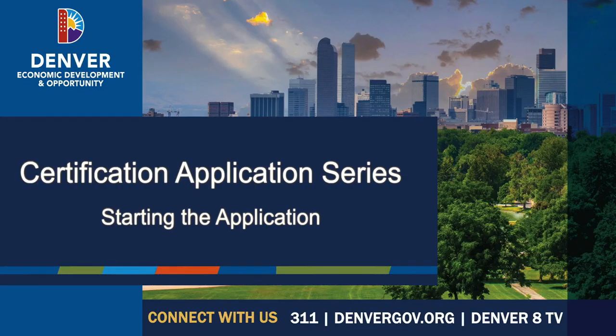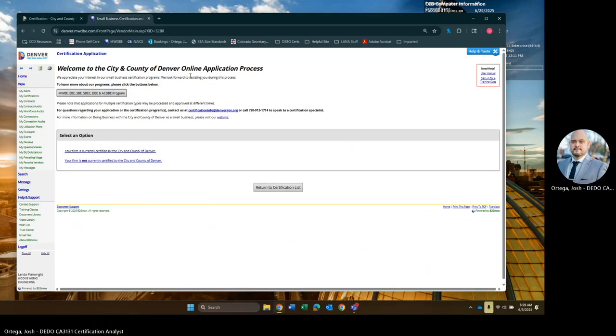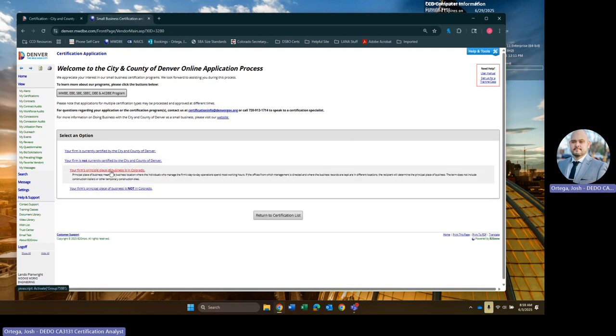Welcome back. From where we last left off, we were at the application selection screen. You'll have two options on the screen. The top option is if you're already currently certified and where you can submit your renewal or no change. And the bottom one is if you're not currently certified, which we aren't.